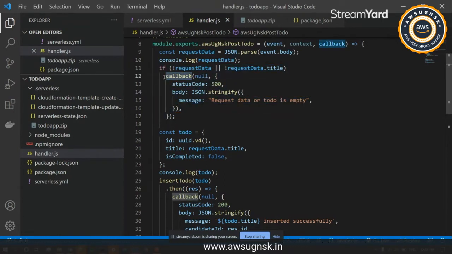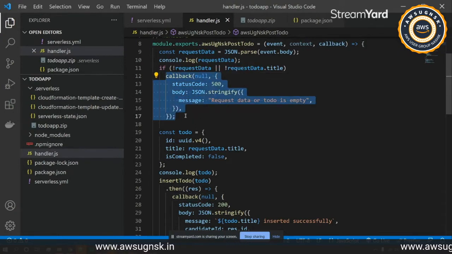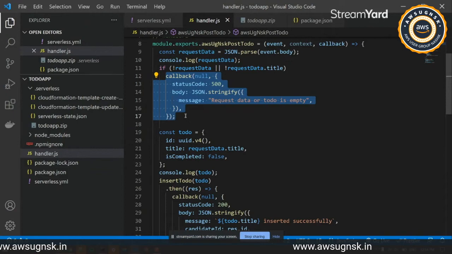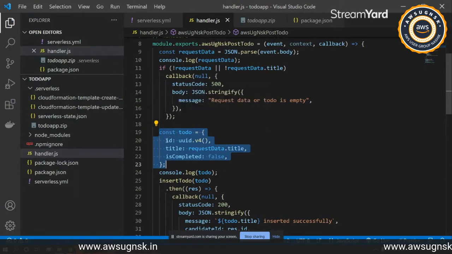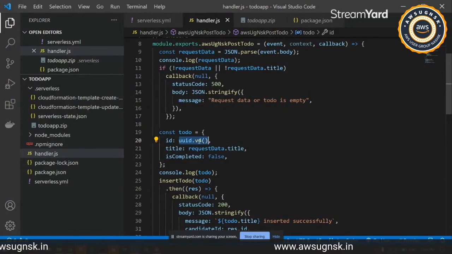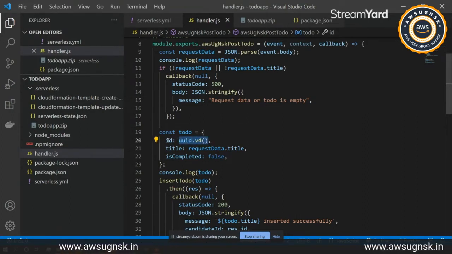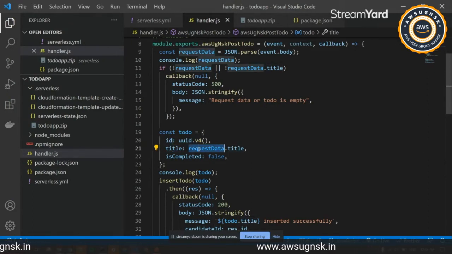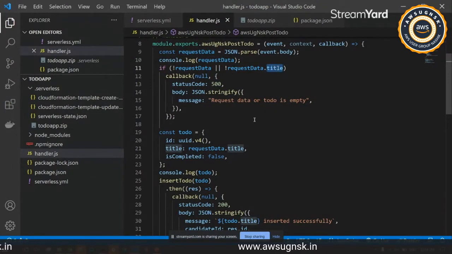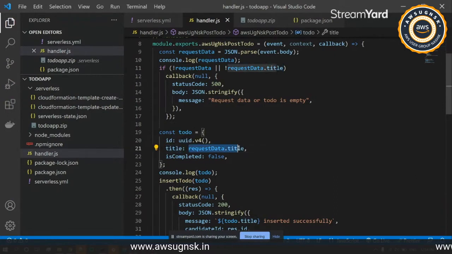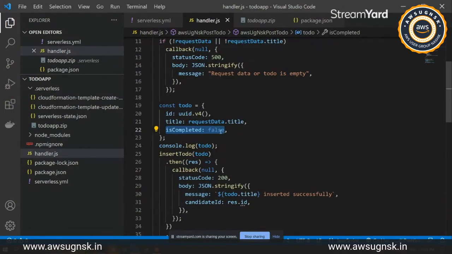We are using callback over here to send the response back to the invoker. Then we have created a small model over here. We have the ID that uses the UUID package, version 4, which creates a new hash for us. For title, we are using the request data title, the value of that key-value pair, and is completed will be marked as false currently.